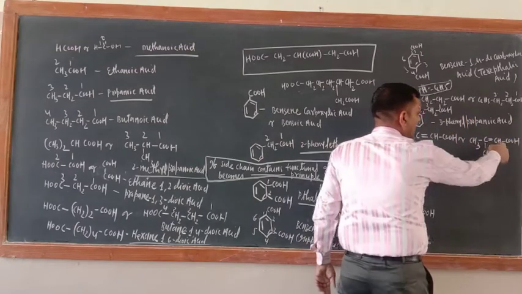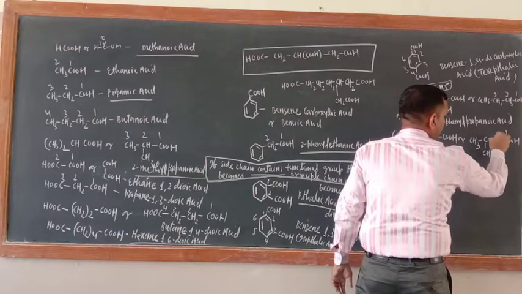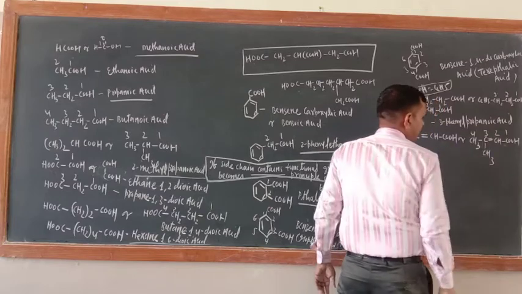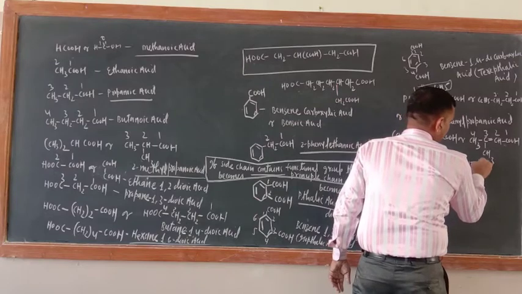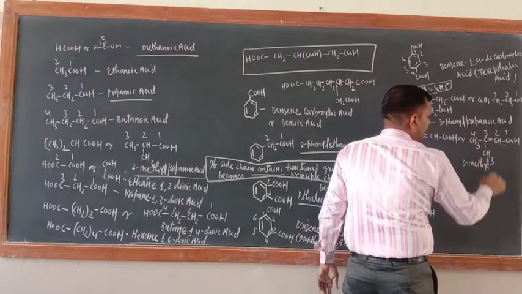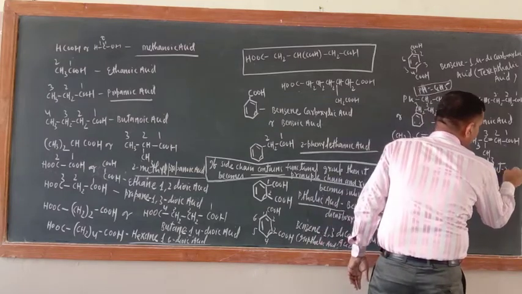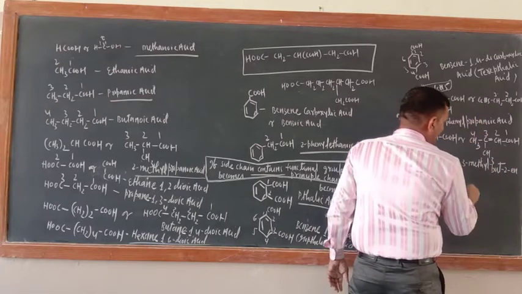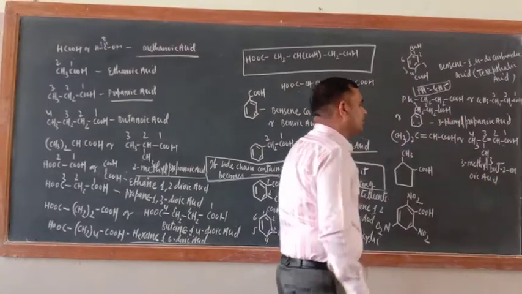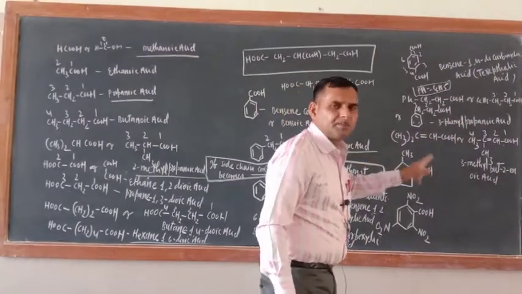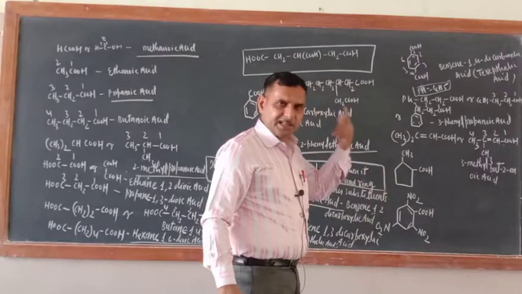COOH. So now numbering should always start from carboxylic carbon functional group, carboxylic carbon 1, 2, 3, 4. Correct? So just see. Now at 3 position, 3-methyl. Then but-2-ene. E should be deleted. Oic acid. 3-methylbut-2-enoic acid. 1 oic acid should not be written, because COOH group is the boss of all functional groups. Wherever it is there, that is number 1 only.